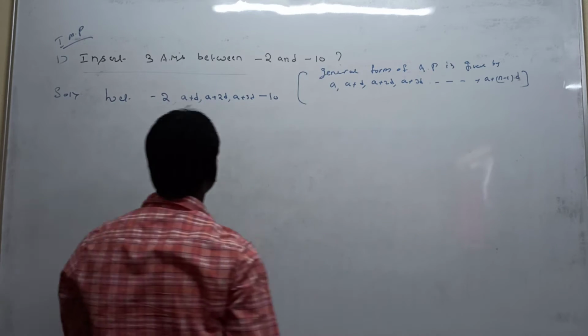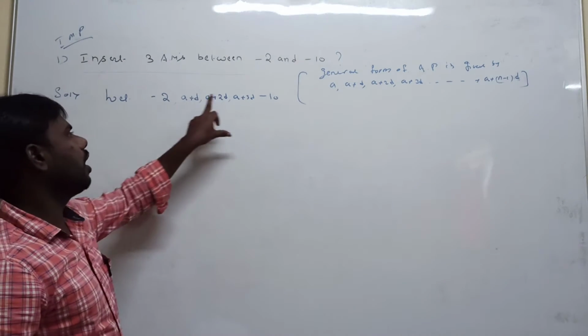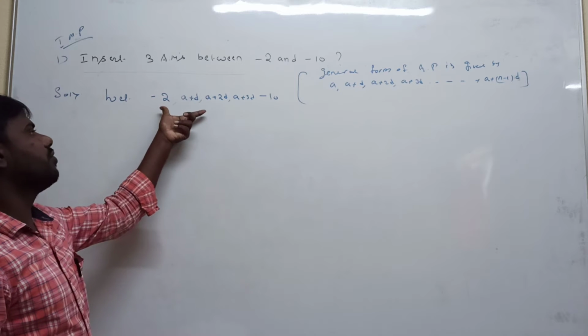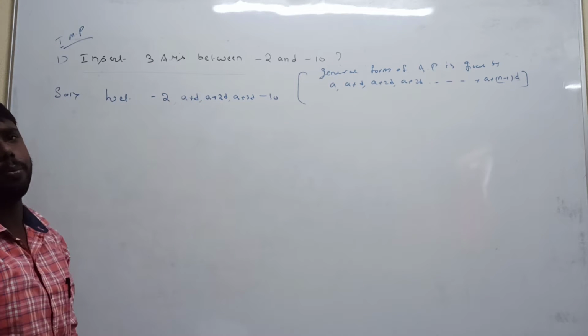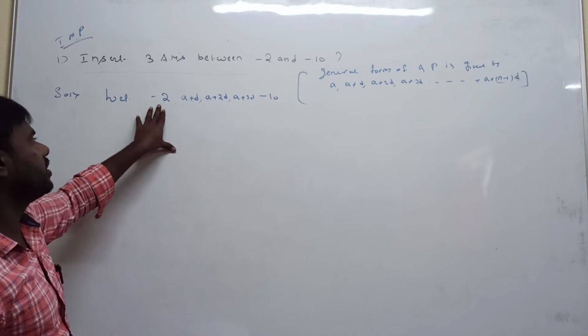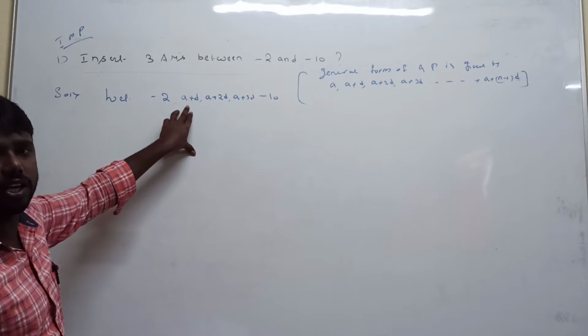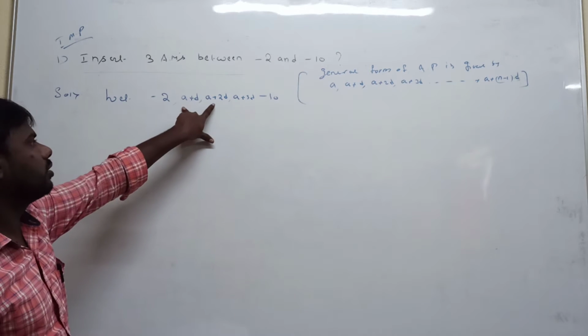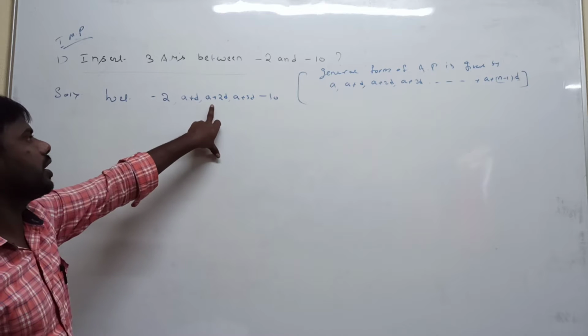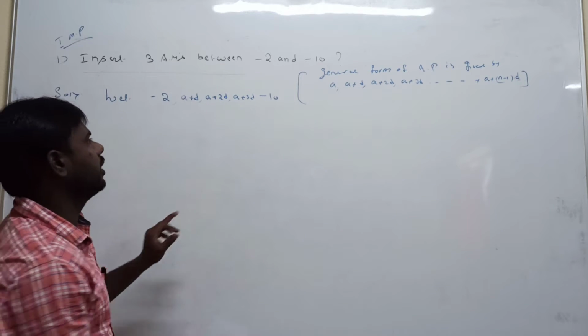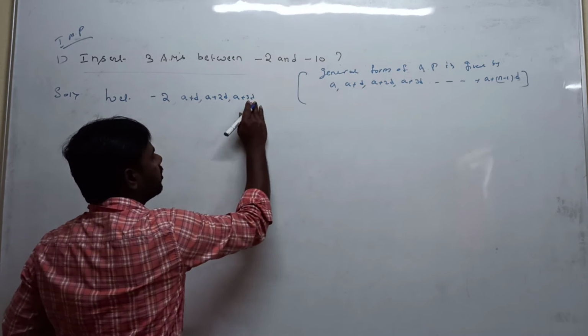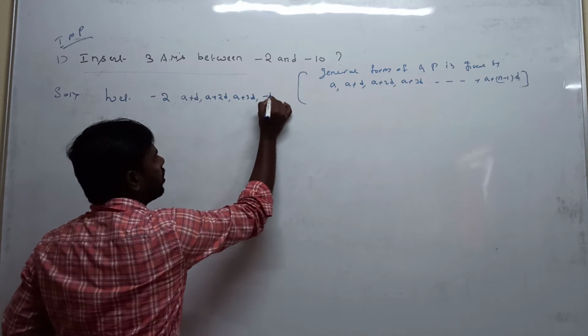So now, the first term is already given, the last term is given. In between you can insert 3 arithmetic means. That's why the first term a is given, the second we were not given, so we are assuming 3 terms: a plus d, a plus 2d, a plus 3d, comma minus 10. You understood this part?